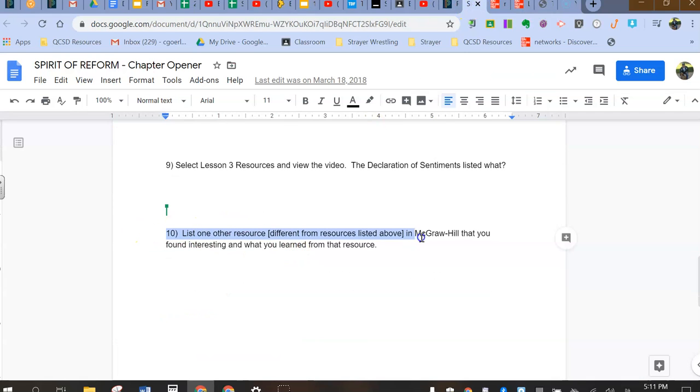And then the last thing you do is one other resource from that chapter that you found interesting or something you learned from that resource. That's all you have to do. It should be pretty straightforward. As always, shoot me a note if you have questions.